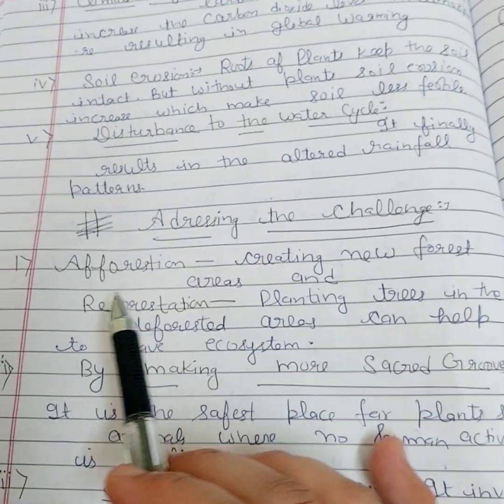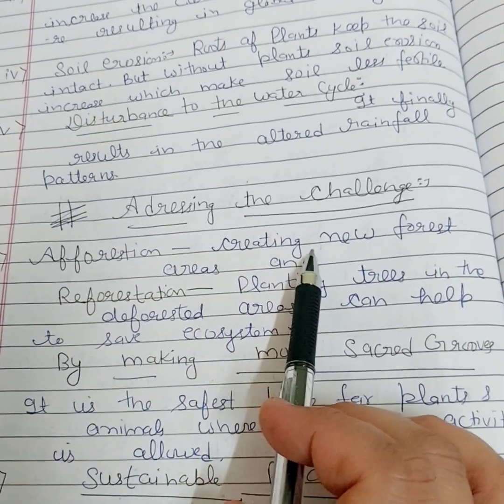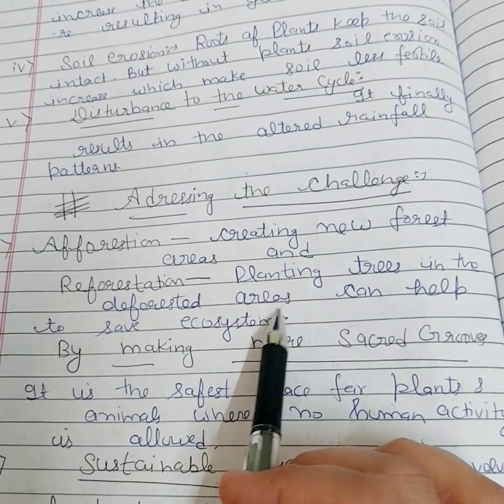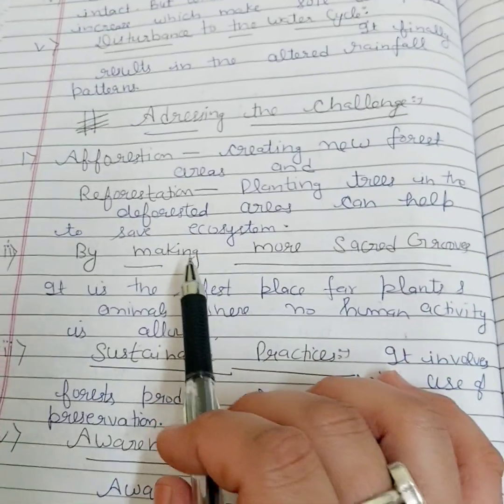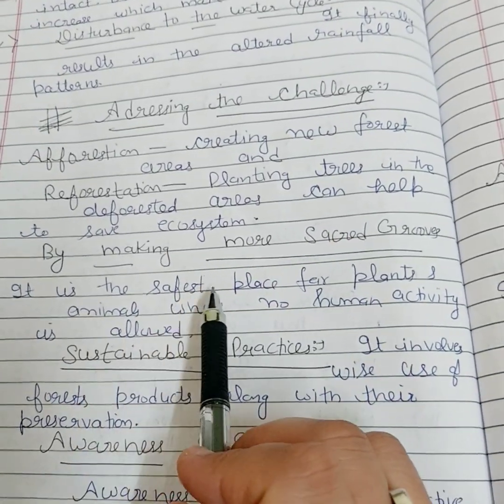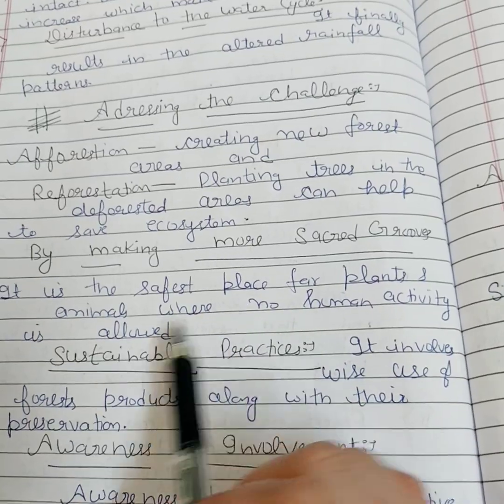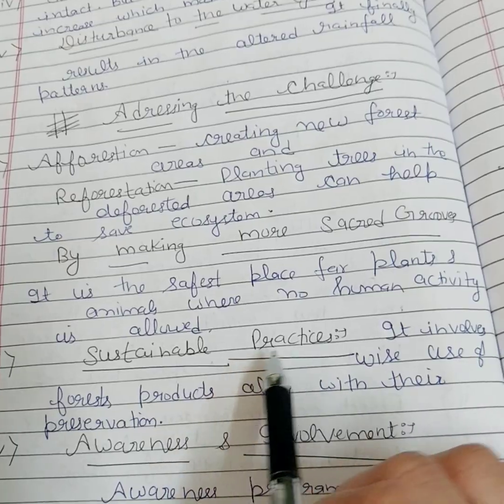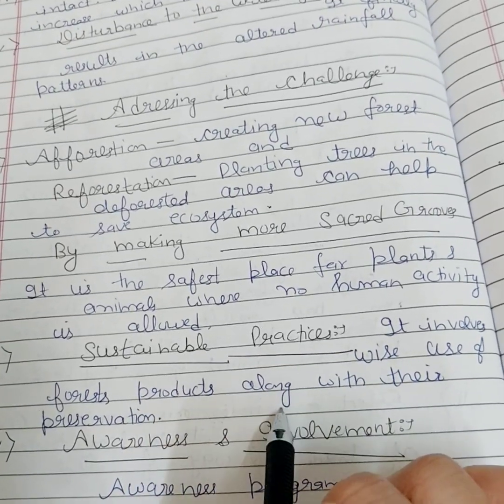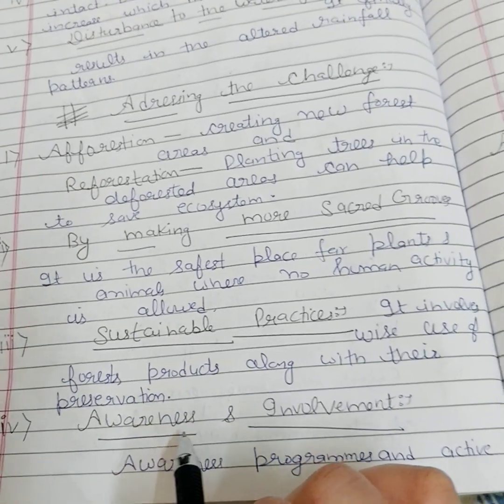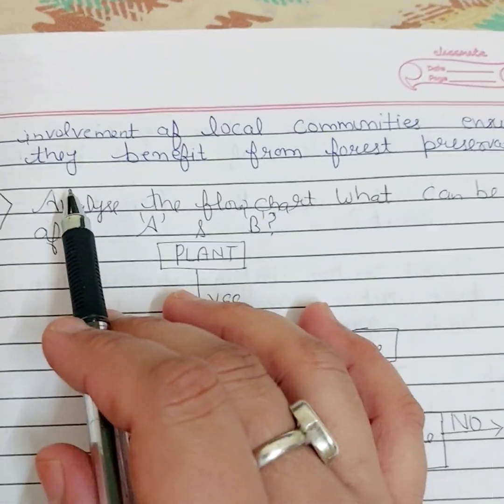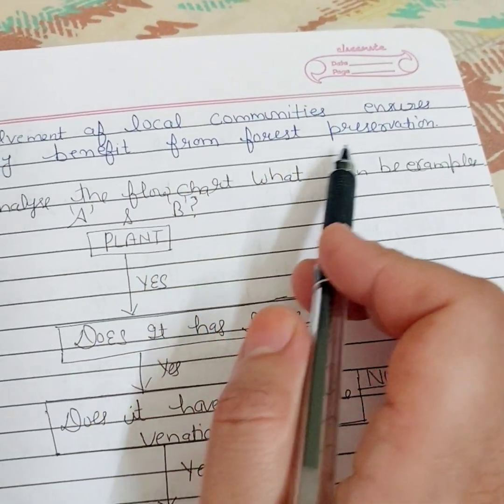How can we address the challenges? Afforestation means creating new forest areas, and reforestation means planting trees in the deforested area can help to save ecosystem. Second, by making more sacred groves, it is the safest place for plants and animals where no human activity is allowed. You all know, we have studied in the chapter also. Third, sustainable practices. It involves the wise use of forest products along with their preservation. Fourth, awareness and involvement. Awareness programs and active involvement of local communities ensure they benefit from forest preservation.